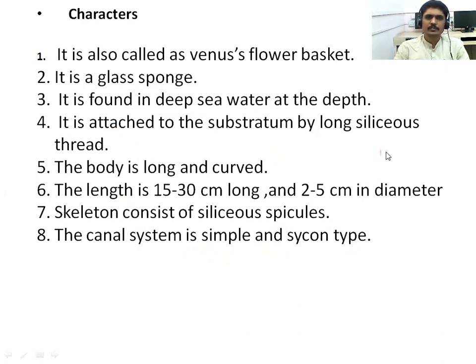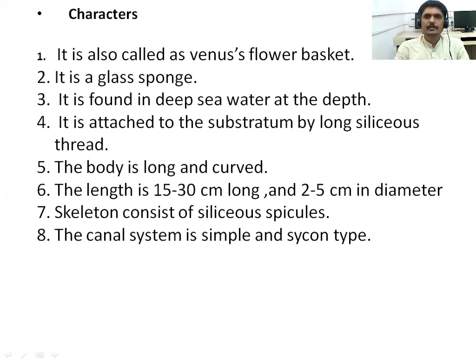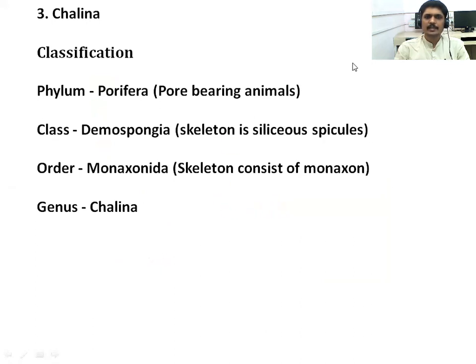So we have discussed the second example, Euplectella, which looks like a Venus flower basket. It is commonly known as the Venus flower basket and also as a glass sponge, because its body shows siliceous spicules. This one is the diagrammatic representation of Euplectella, and this one is the real specimen present in our laboratory in specimen bottles.